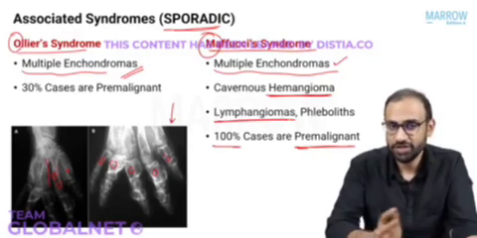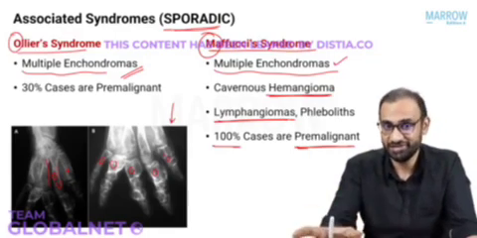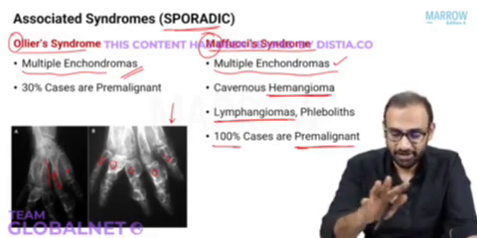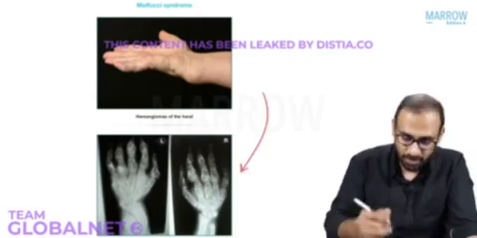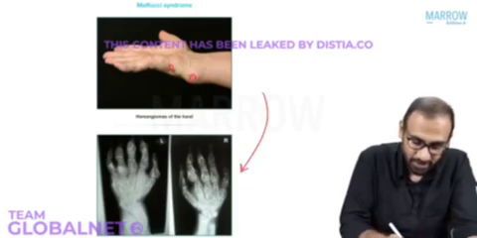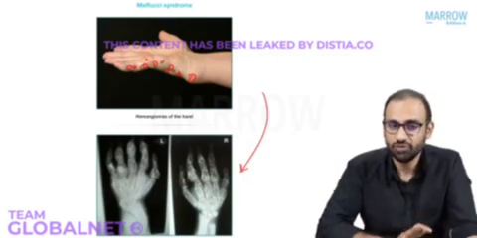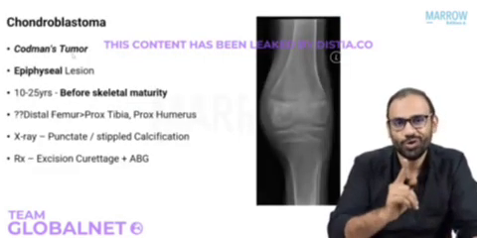So please understand this. Maffucci and Ollier's, which has more risk of malignant transformation? Maffucci, because it has many things, not just multiple enchondromas. Okay, clear? This is what you need to know. This is an X-ray of a patient who has multiple enchondromatosis, and this is a patient who has hemangiomas. So this is Maffucci or Ollier's? This is Maffucci syndrome.